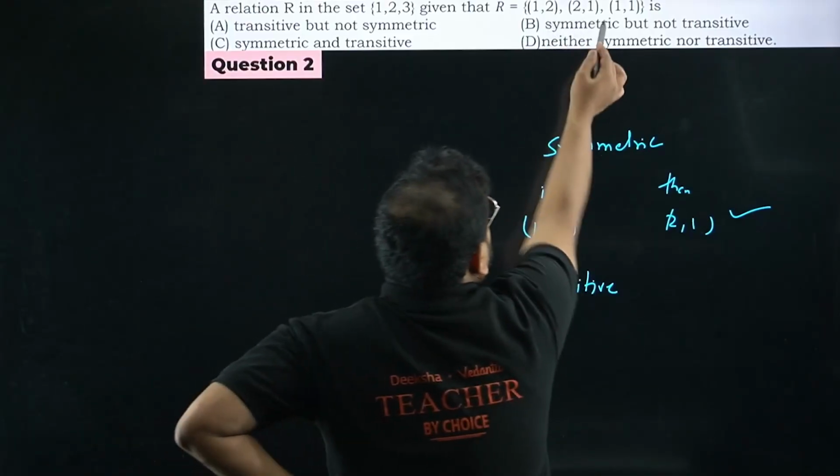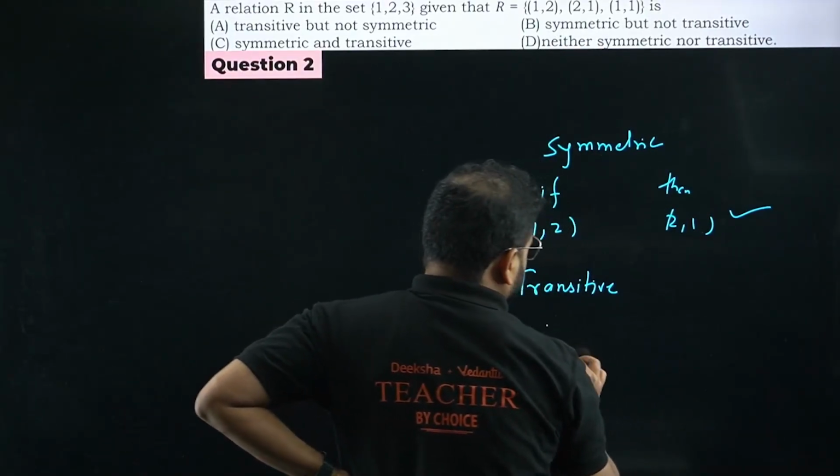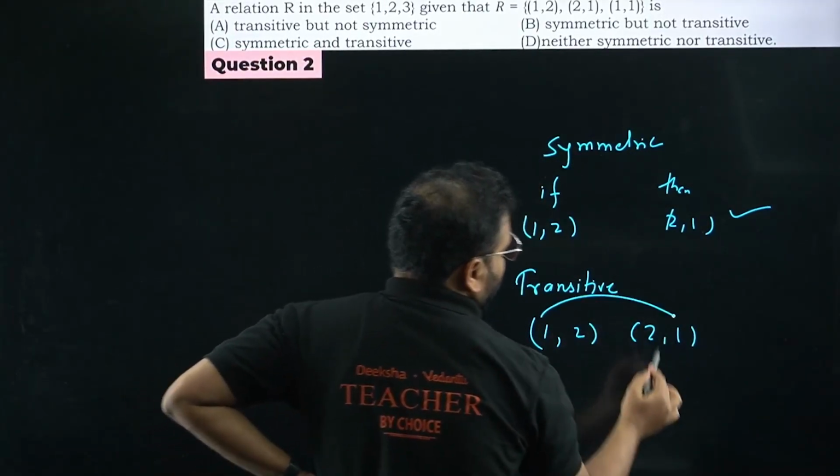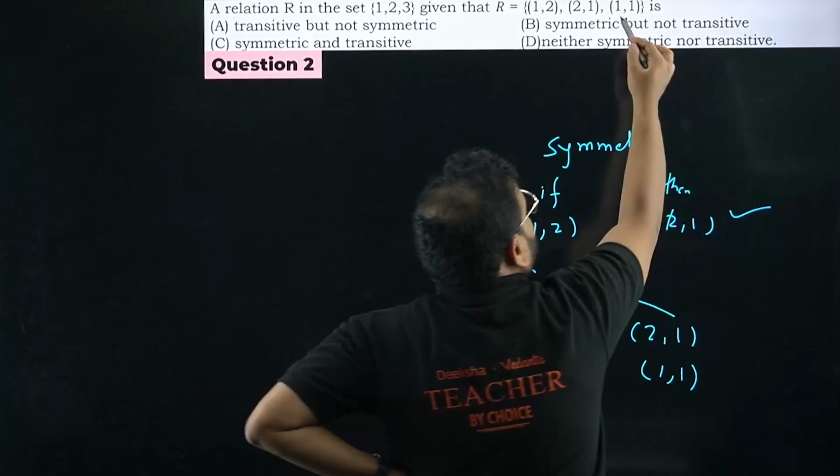Think about it. I have 1 2 and 2 1. What do I need? 1 1. Is 1 1 there or not? Yes sir. It means transitive.